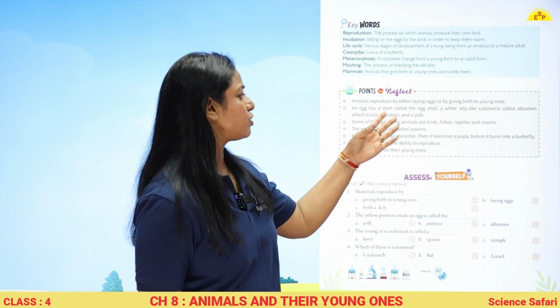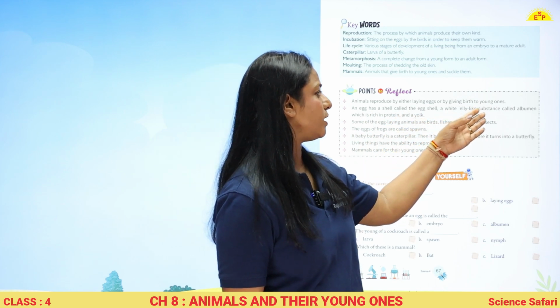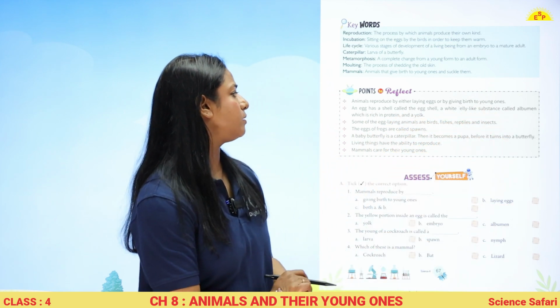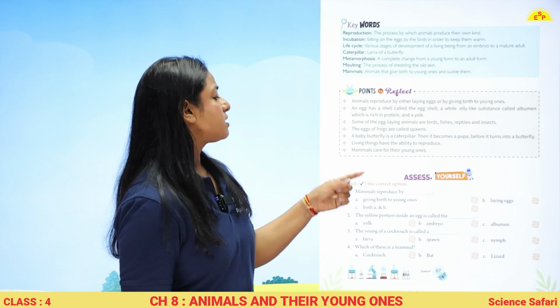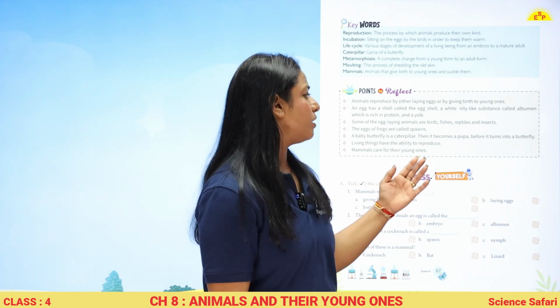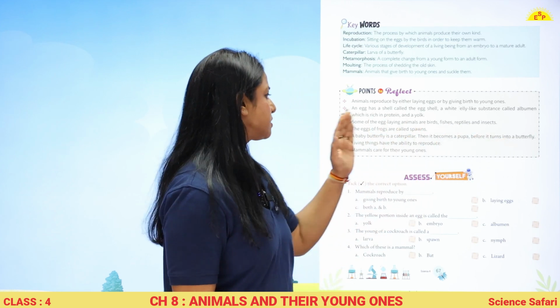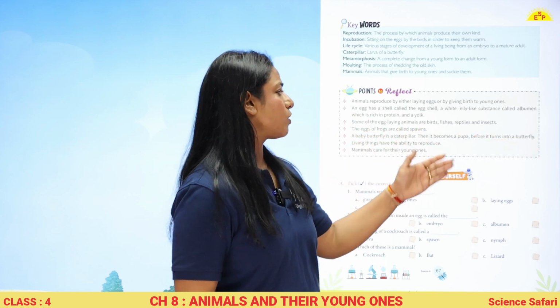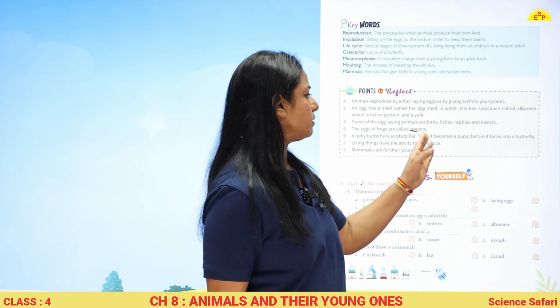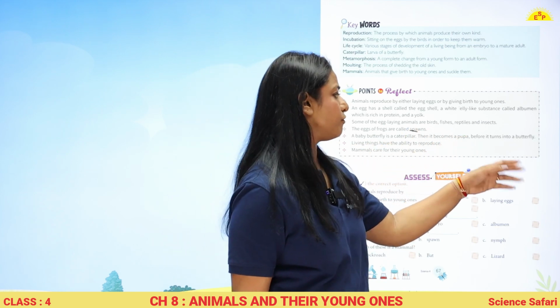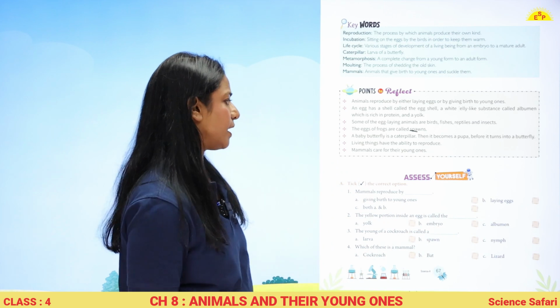An egg has a shell called eggshell, a white jelly-like substance called albumin, which is rich in protein and yolk. Some of the egg-laying animals are birds, fishes, reptiles and insects. The eggs of the frogs are called spawns. A baby butterfly is a caterpillar, then it becomes a pupa before it turns into a butterfly.